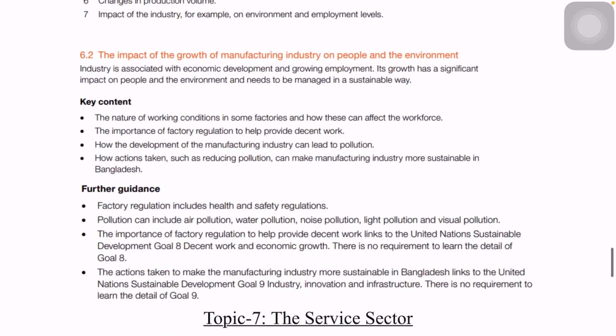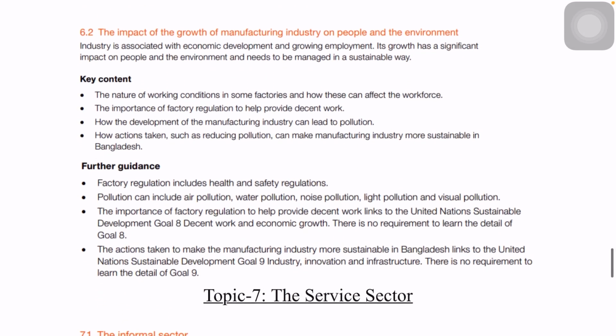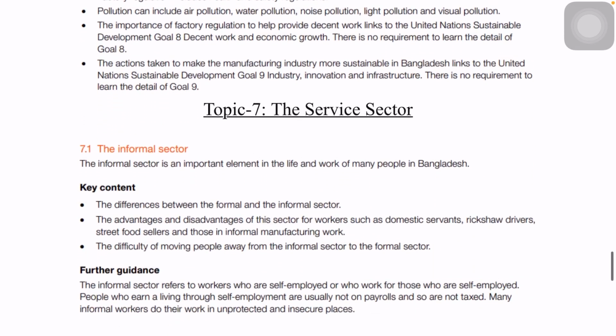Then topic 6.2 is about the impact and growth of the manufacturing industry on people and on the environment. So what are the problems that we can face? What are the issues that our environment can face from this? Then what can we do to stop the pollution? This is what this topic is about.